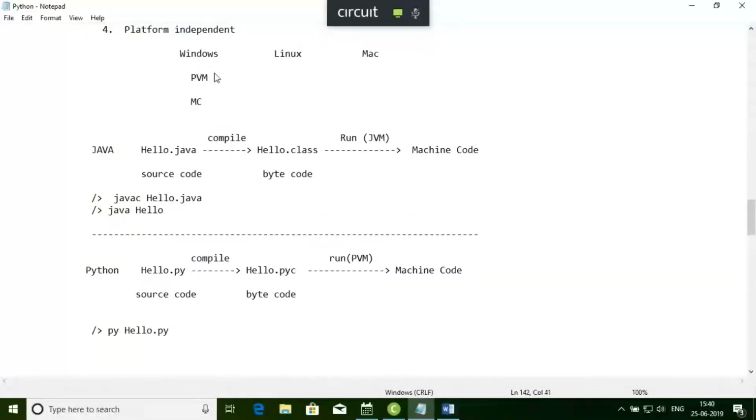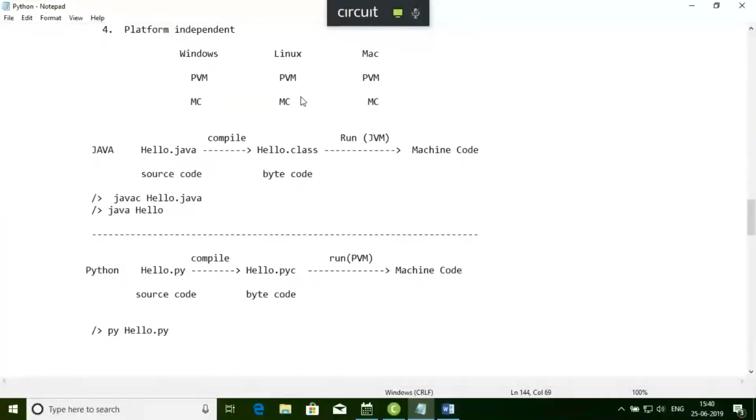Bytecode with the help of the PVM of Linux operating system will create the machine code for Linux. That bytecode with the help of the PVM of Mac operating system will create the machine code for Mac operating system.